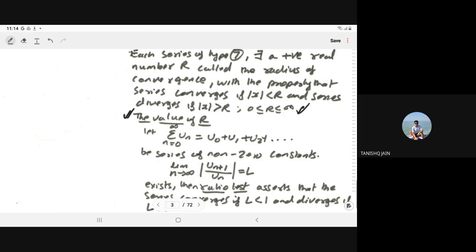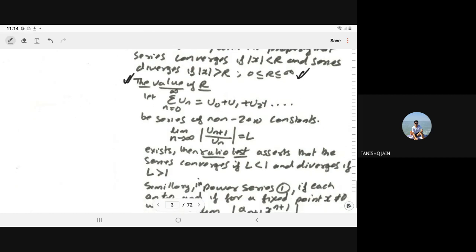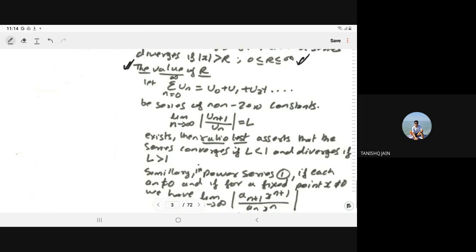If the limit as n tends to infinity of u_(n+1) upon u_n exists and equals L, then by the ratio test this series is convergent if L is less than 1 and divergent if L is greater than 1. That you have studied in Math 1.